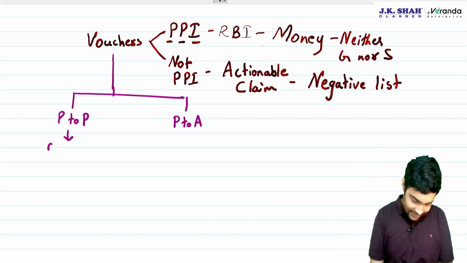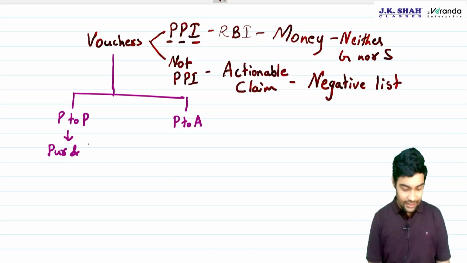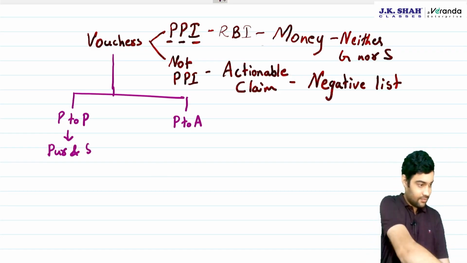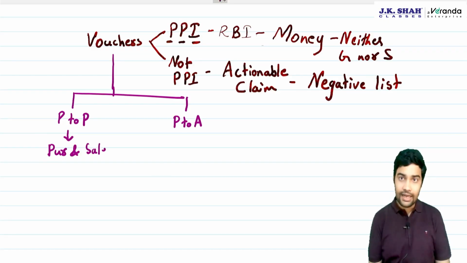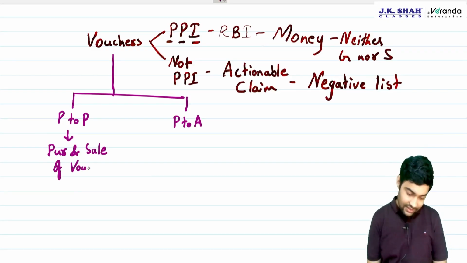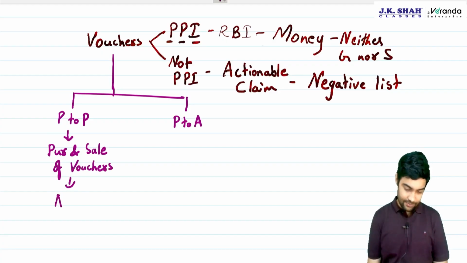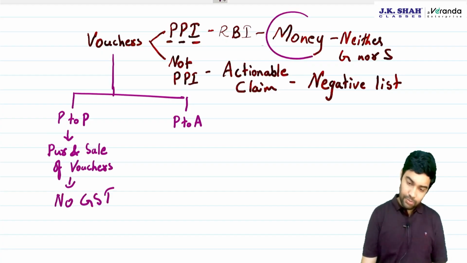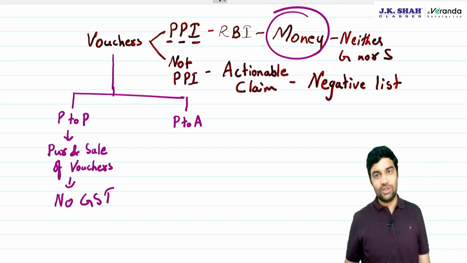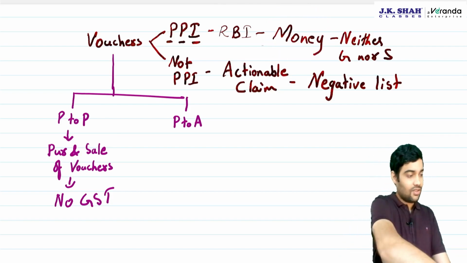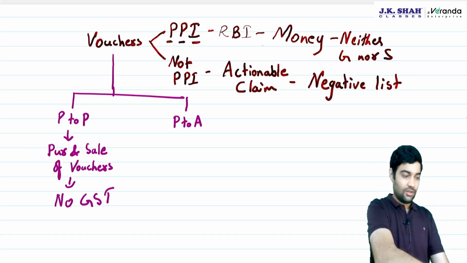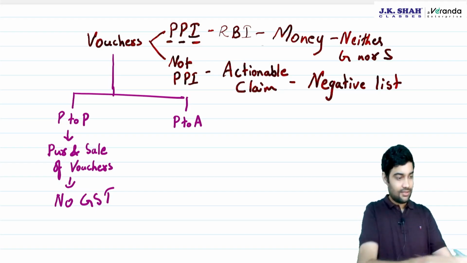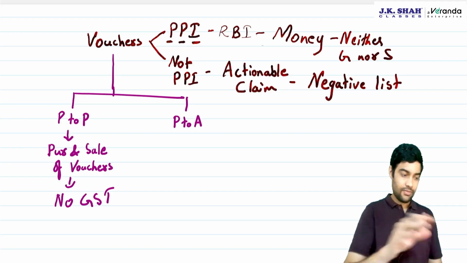Principal to principal meaning purchase and sale of vouchers. Now, purchase and sale of vouchers, no GST. Because if you purchase and sell money, there cannot be GST. Secondly, if it's not PPI, then also it is an actionable claim, and an actionable claim is neither goods nor service. Correct?